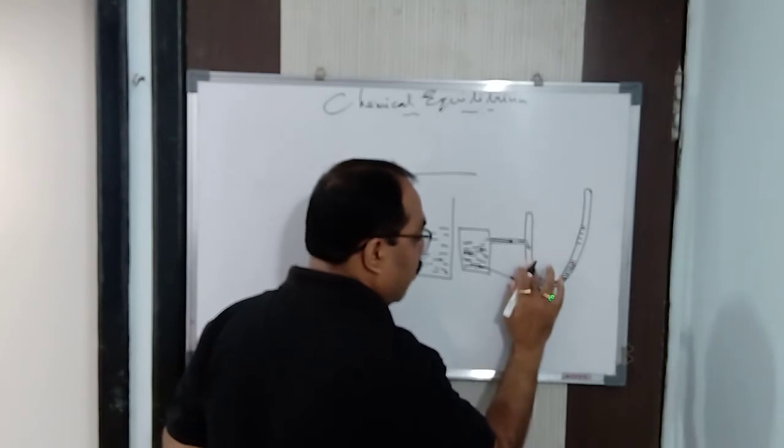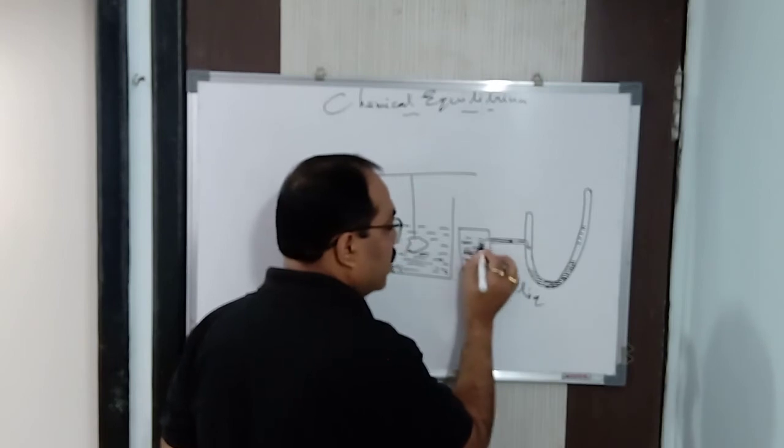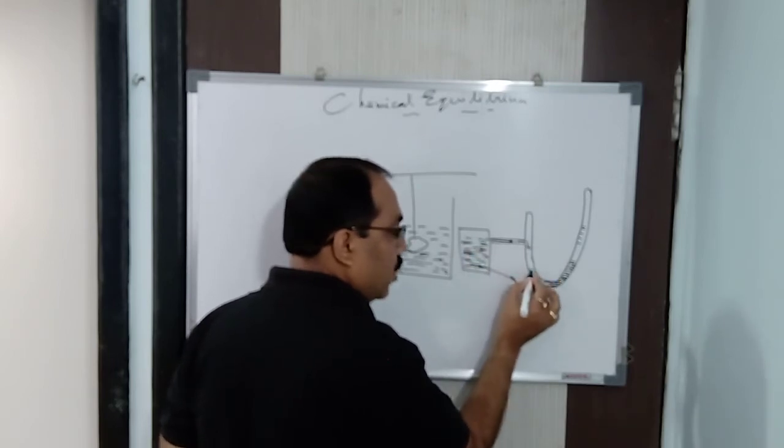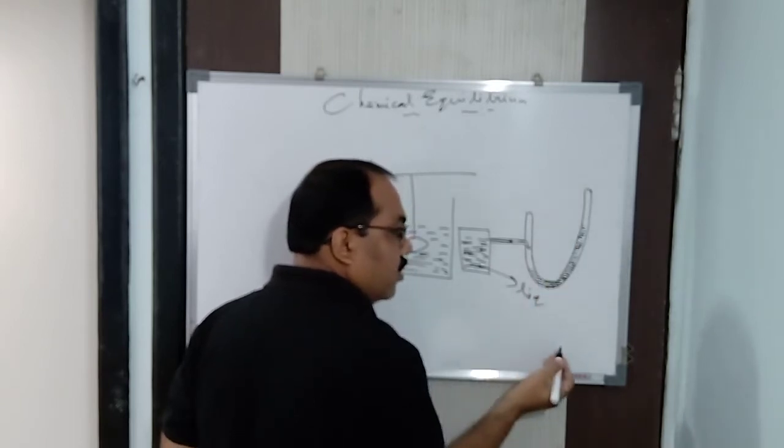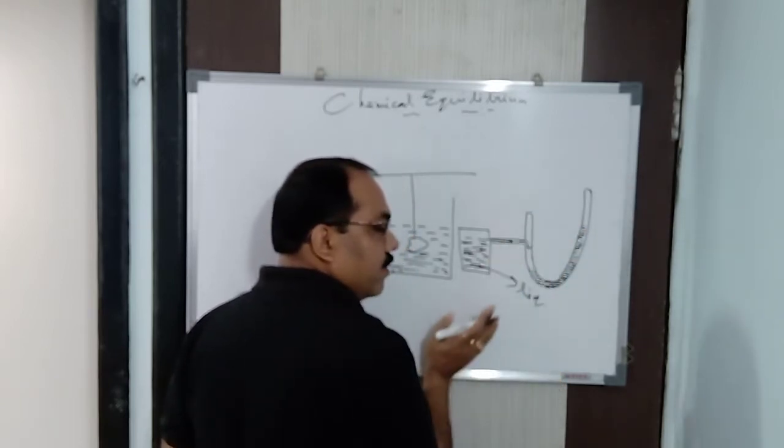This level is going to fall because the gas, meaning the water vapor which is going to come out from here, is going to push, and hence this level is going to rise. The mercury in this particular limb is going to rise.